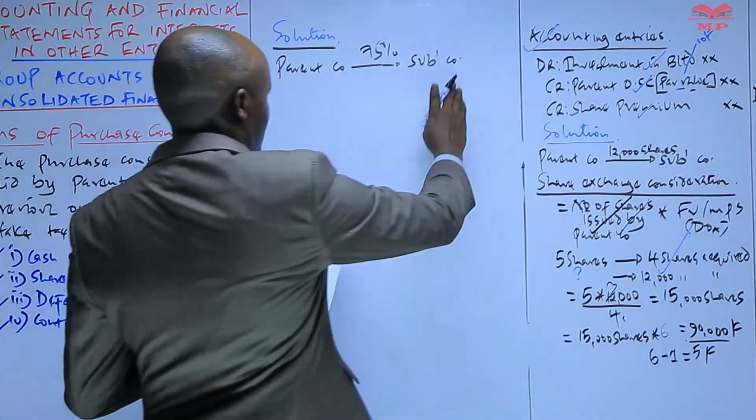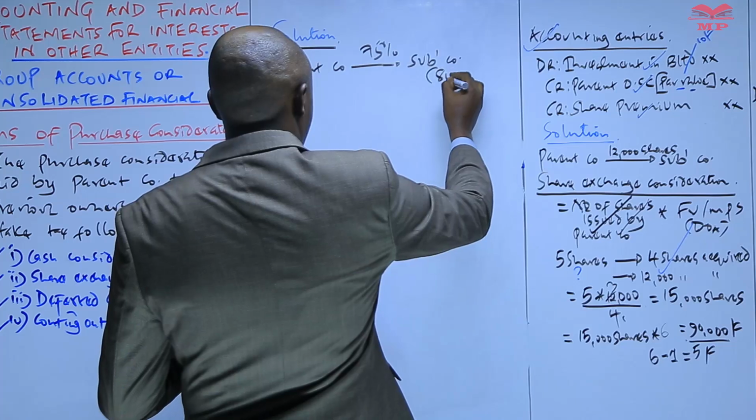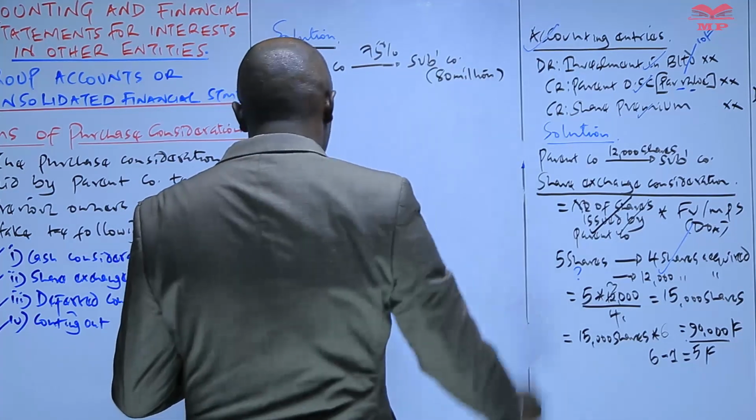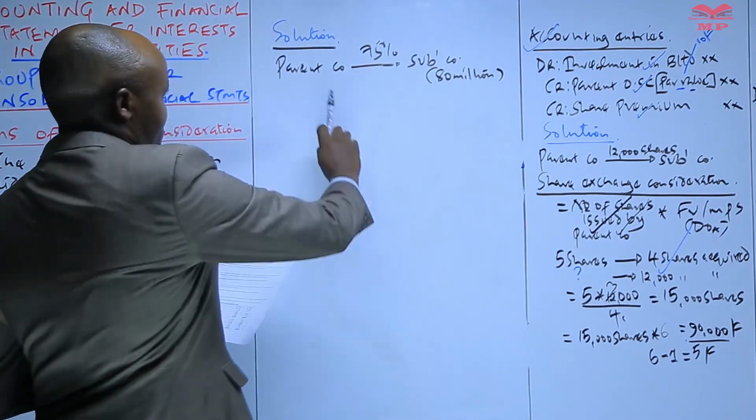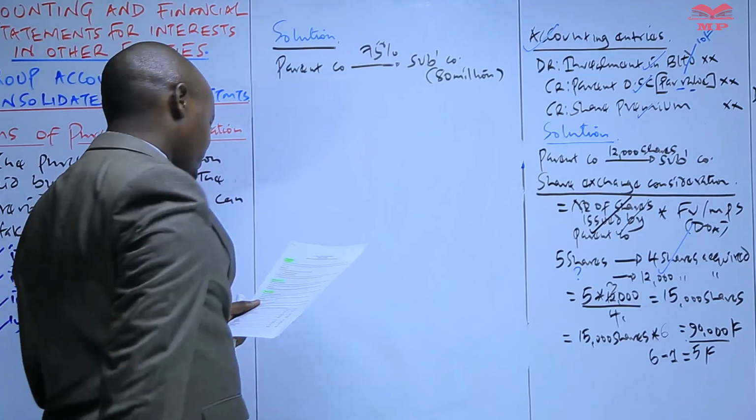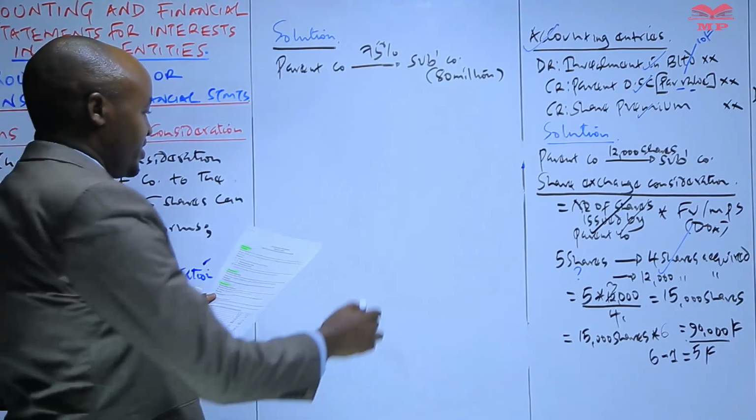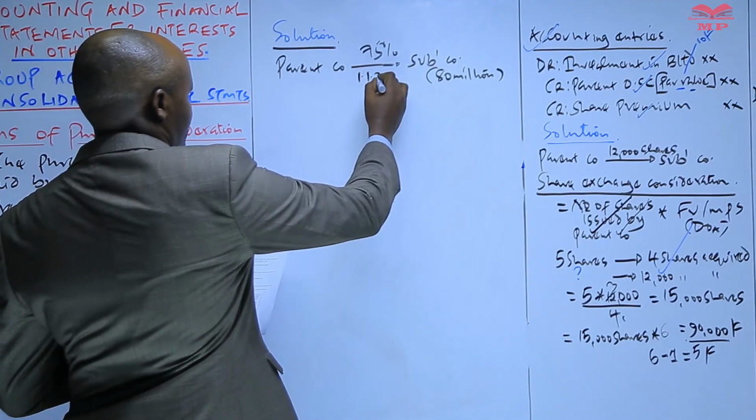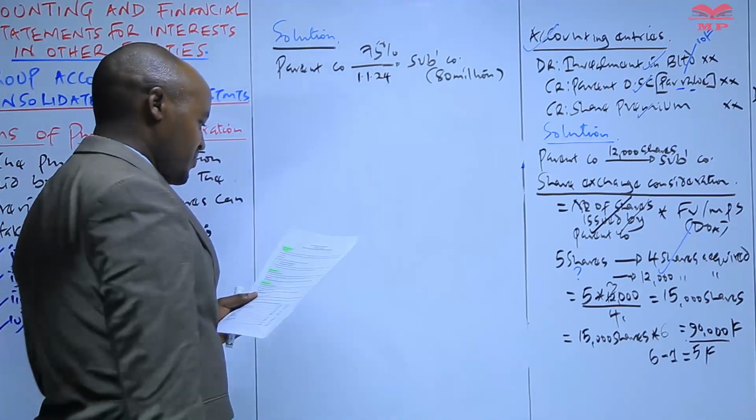And we are told that the shares issued by this company were 80 million. So this company acquired 75% of that on 1st of January 2024, which is the date of acquisition.